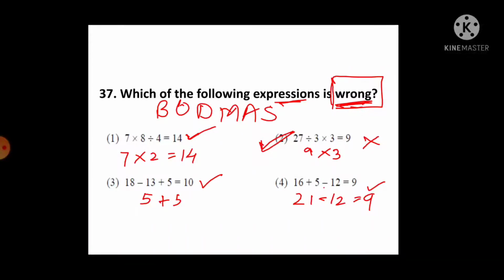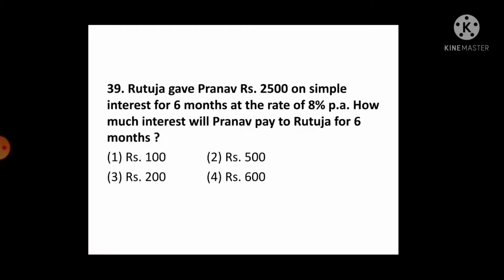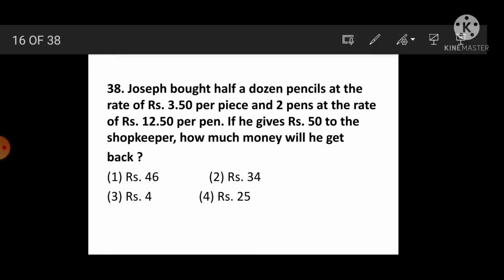Next, question number 38. Joseph bought half a dozen pencils at the rate of rupees 3.50 per piece, means one pencil for 3.50, and 2 pens at the rate of rupees 12.50 per pen. If he gives rupees 50 to the shopkeeper, how much money will he get back?